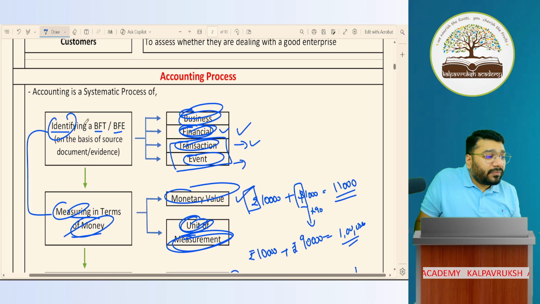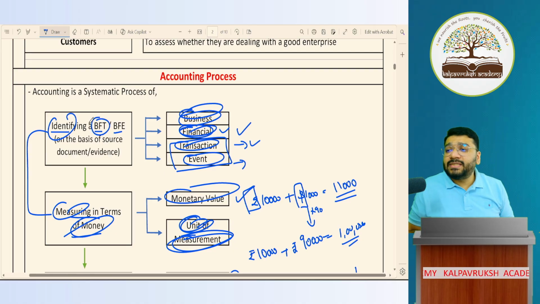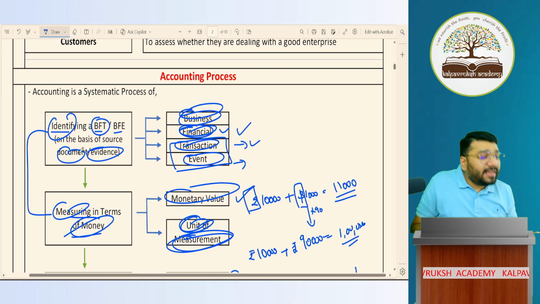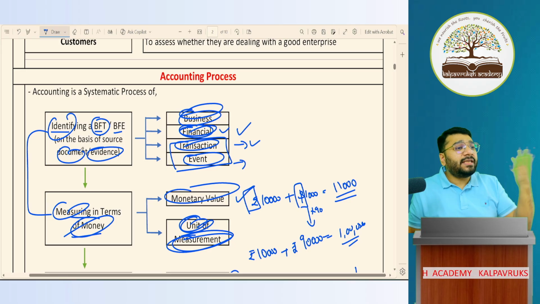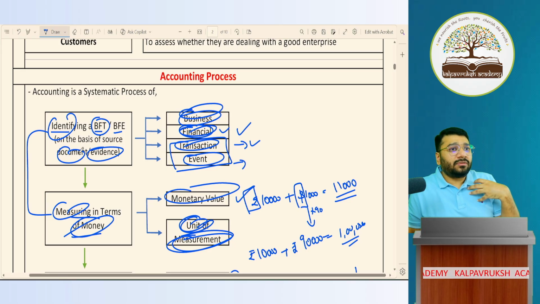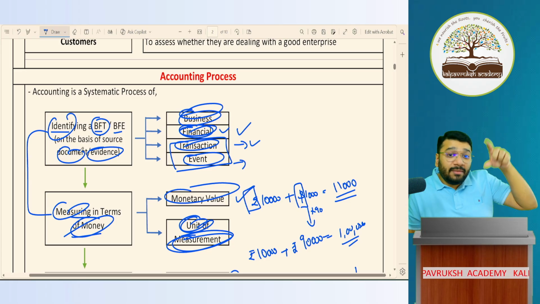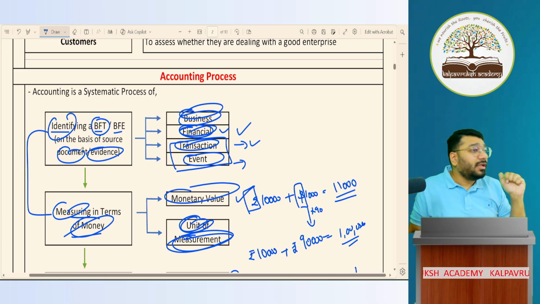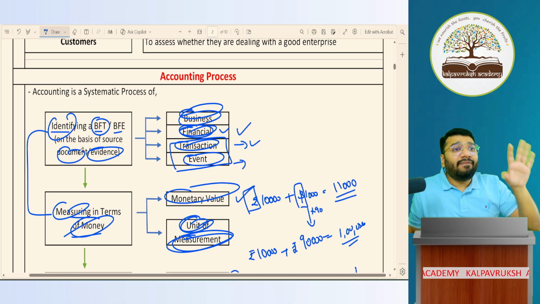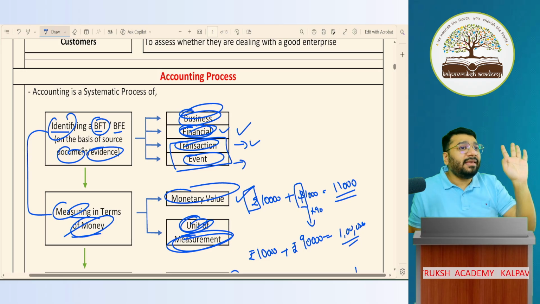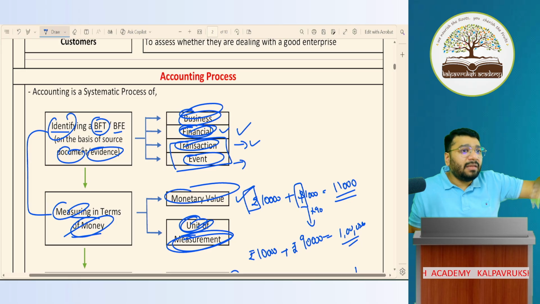Come back to the first point. I said you have to identify a business financial transaction or event. On what basis do you identify? On the basis of documents and evidences only. For example, I purchase goods. So what will I get as supporting evidence? A purchase bill. So using the purchase bill, I will identify this is a purchase transaction. For every transaction, there will be some evidence or the other. Especially when you encounter any transaction with a third party, definitely you will have a bill. If I'm buying an AC, I'll have a purchase bill of the AC. If I'm buying raw material, it will be a purchase bill of raw material. If I'm selling, I'll have a selling invoice.